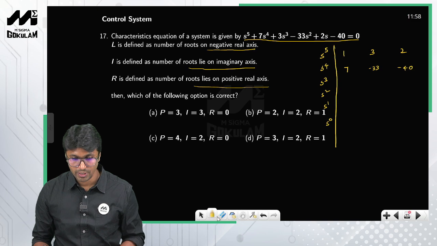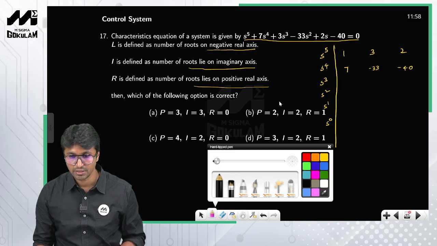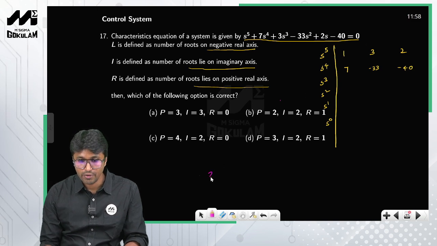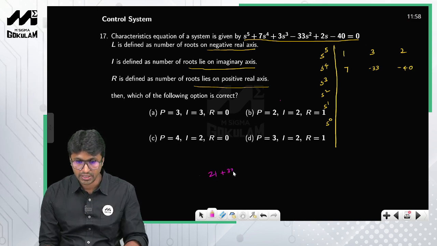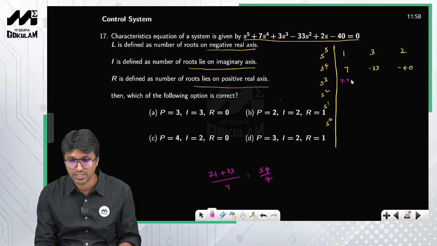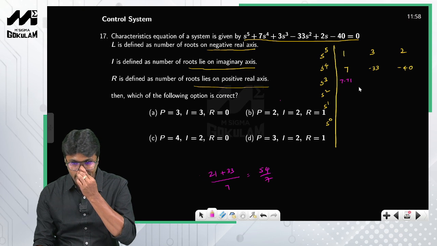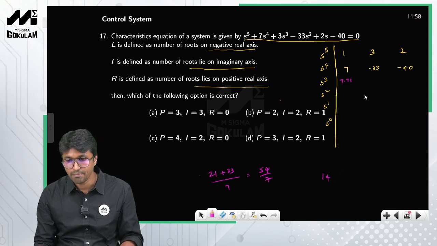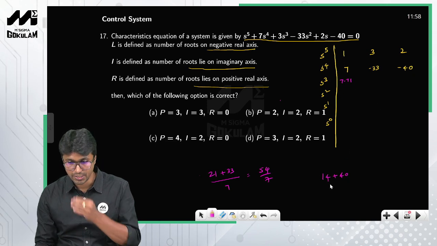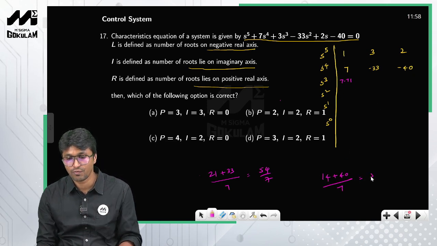All of you please pause the video and try to enter the entries in the third row. Look at this one: 7 into 20, 7 into 3 is 21, 21 plus 33, because minus into minus becomes plus, divided by 7. This is nothing but 54 by 7, which comes out as 7.71. Now the next entry: 7 into 2 is 14, 14 minus of minus 40 becomes plus 40, so 54 by 7, which is again 7.71.